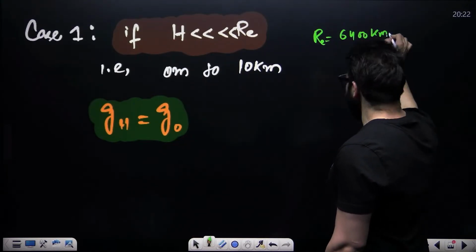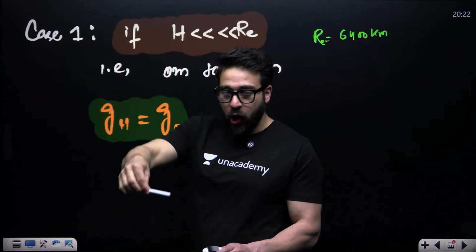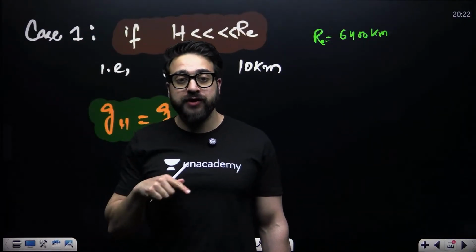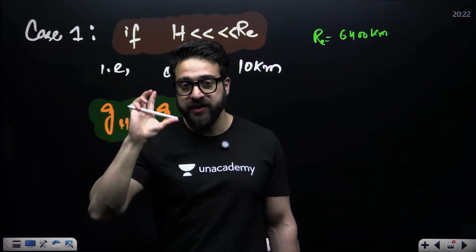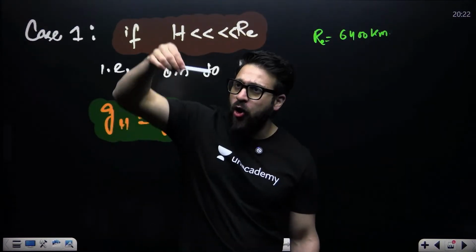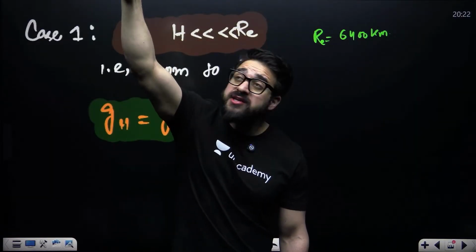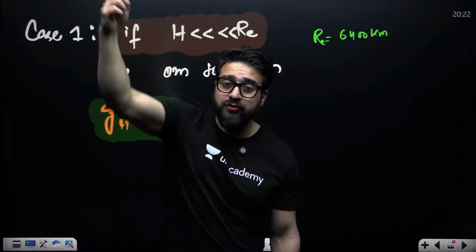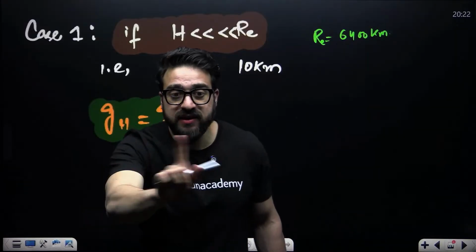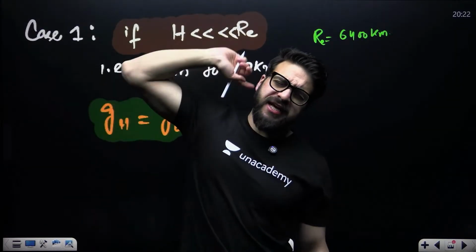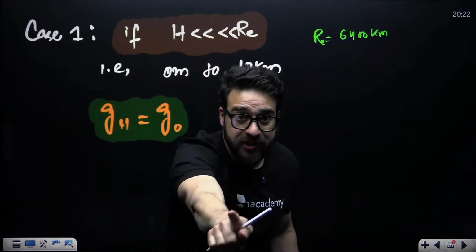If you take an object, what is the acceleration due to gravity on the surface of Earth? 9.8 meter per second square. If you take the object up to 10 meters, 20 meters, 100 meters, what will be the acceleration due to gravity? In that case, acceleration due to gravity does not change. It remains the same. If you take it to a very large height, then it will change.